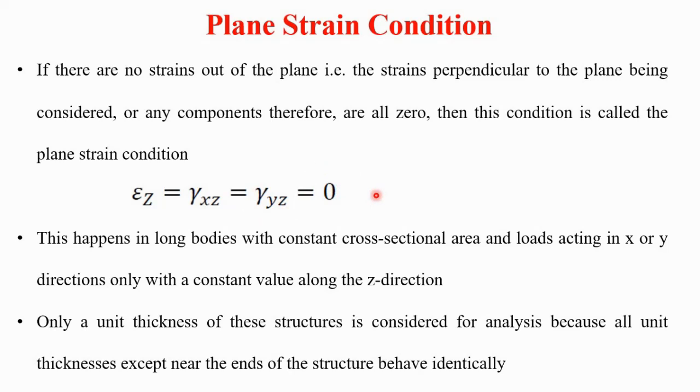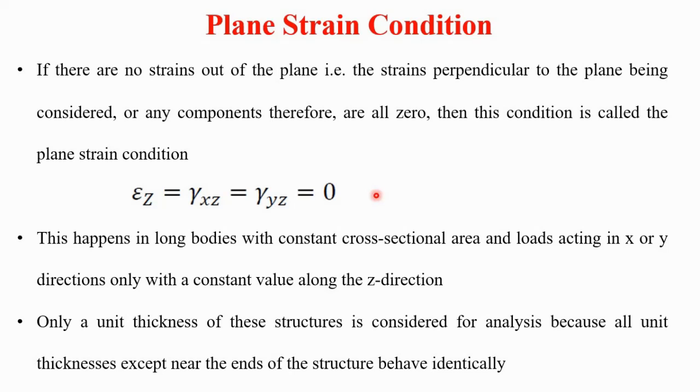So plane strain exists when there is load only in the x and y directions, and the load is constant along the z direction.